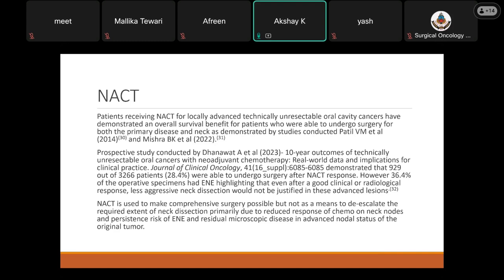Therefore, neoadjuvant chemotherapy can be used to make comprehensive surgery possible in technically undissectable lesions, but not as a means to de-escalate the required extent of neck dissection, primarily due to the unreliable response of chemo on neck nodes and persistent risk of ENE and residual microscopic disease in advanced clinical status of the original tumor.